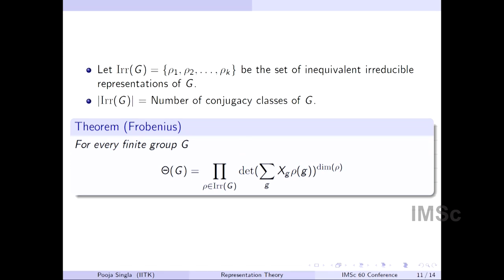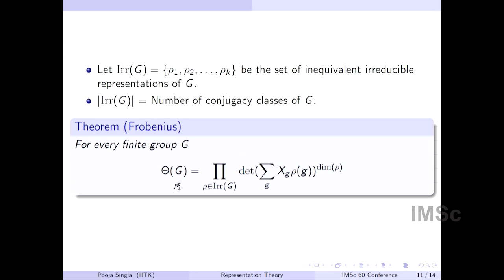The cardinality of this set is equal to the number of conjugacy classes. So I can write rho 1, rho 2, ..., rho k as a set of inequivalent irreducible representations of G. And then what Frobenius proved was, he wanted to give the complete decomposition of the group determinant. So this is what he proved.